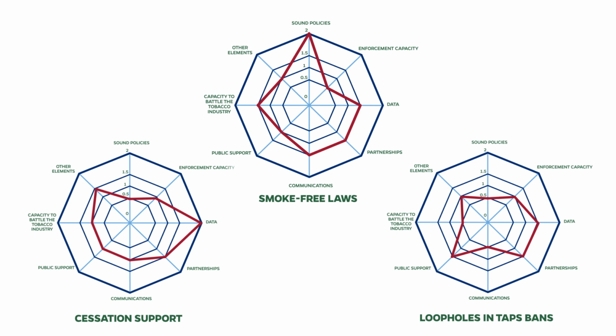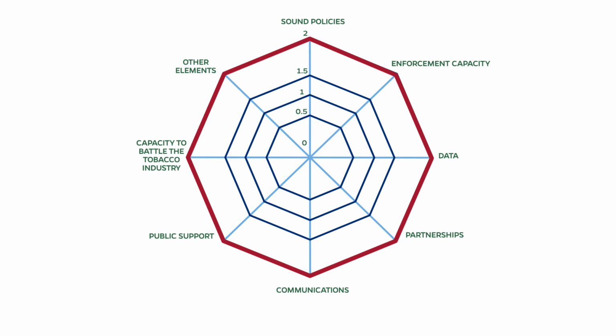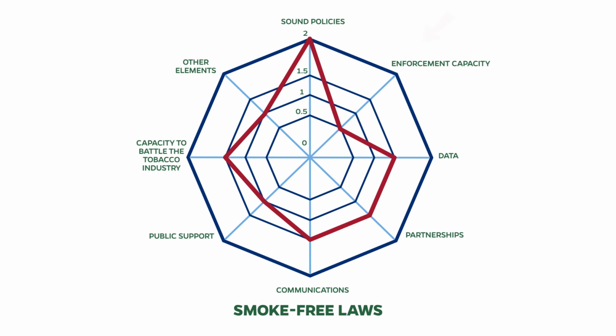Ideally, the spidergram should be stretched out completely and widely because you need all elements operating at maximum capacity for effective tobacco control. In real life, the elements or legs of the spidergram are all interconnected. Improvements in one leg have an impact on the other elements. However, the strength of the entire web is determined by the weakest leg. If unchanged, the weakest leg will cause the web to collapse, so the weakest leg represents the key constraint, where action must first be directed to strengthen the entire web.